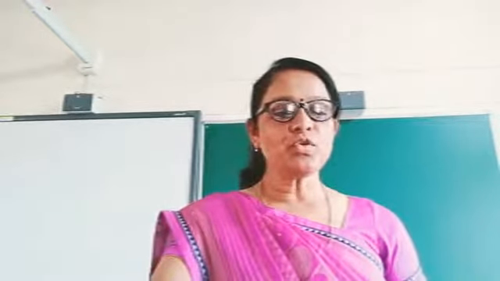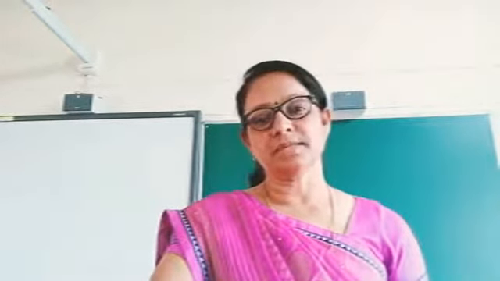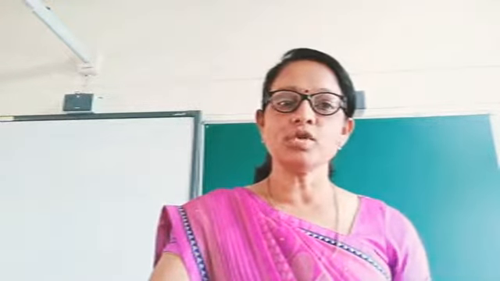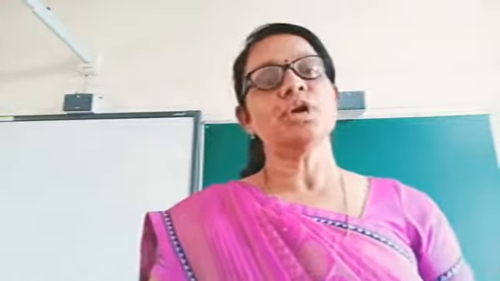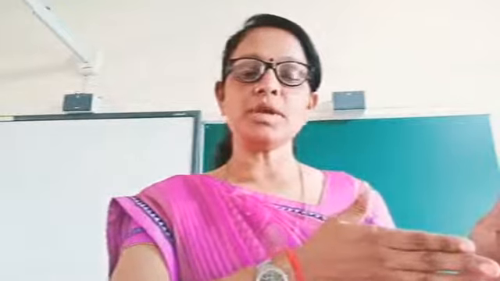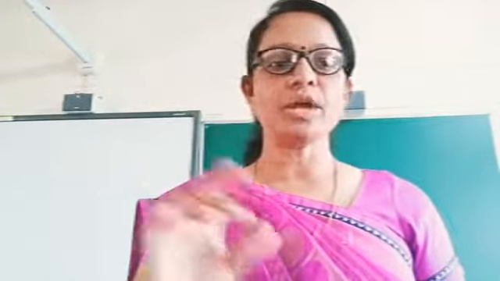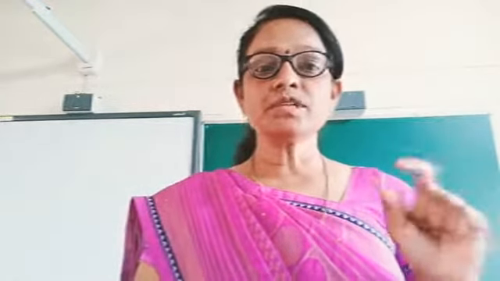Is it clear? So all of you make a table with a basis. The difference between economic growth and economic development, you have to make a table. First write down the heading: distinguish between economic growth and economic development. Then make a table. In the first column write economic growth and in the second column write economic development, and make one thin column for the basis. First basis, write concept.